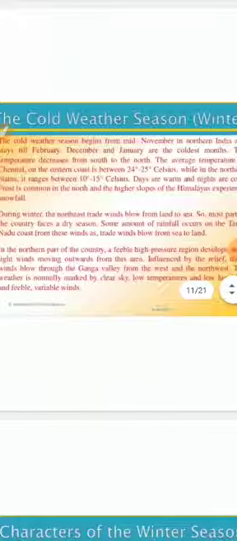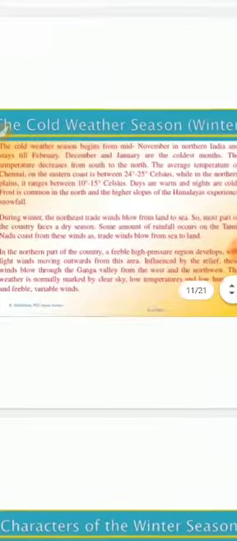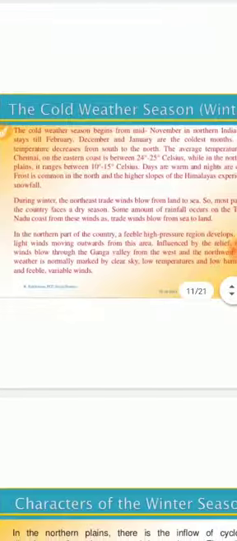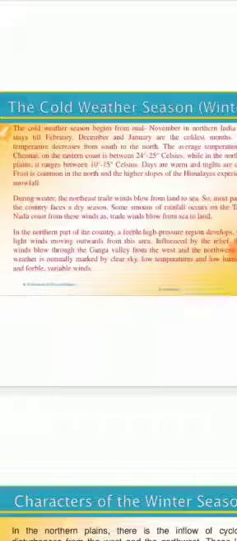The feature of the cold weather season over the northern place is the inflow of cyclonic disturbances from the west and northeast. Very important, students. These low pressure systems originate over the Mediterranean Sea and Western Asia and move into India along the westerly flow.